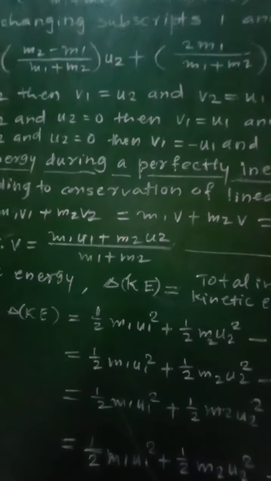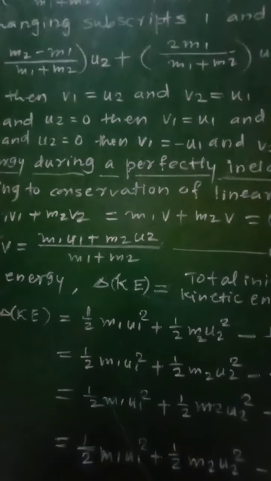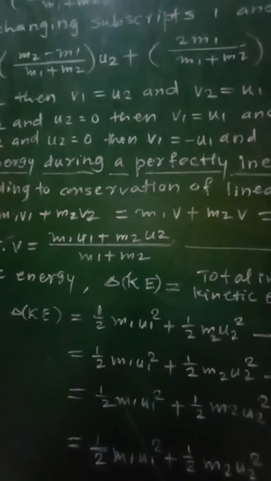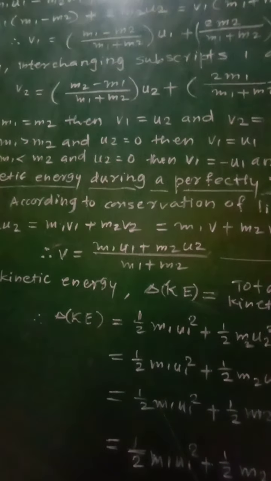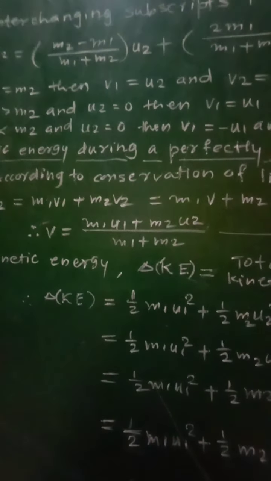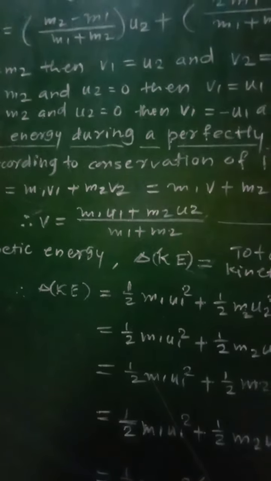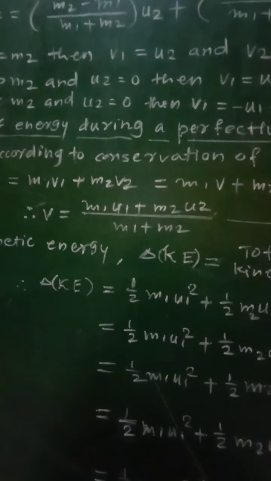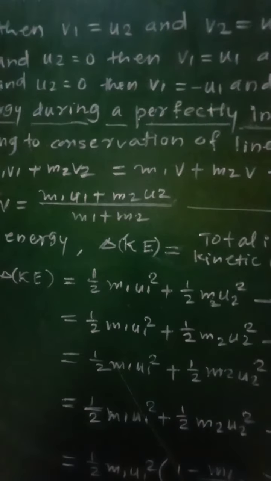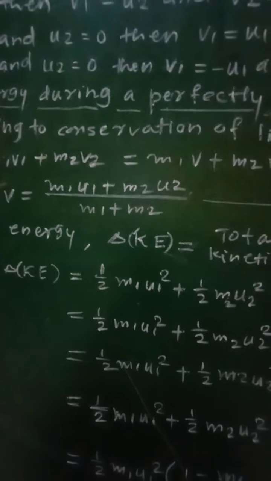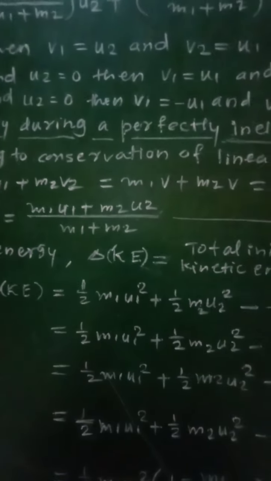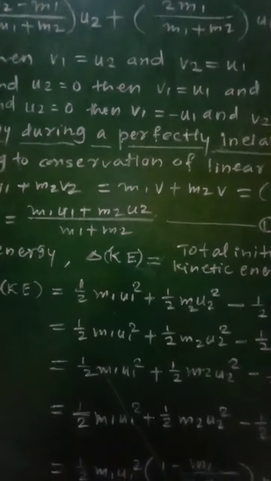Now, as the collision between the two bodies is perfectly inelastic, they move jointly after the collision, that is, their final velocities are the same, and let that final velocity of the two bodies be equal to phi.